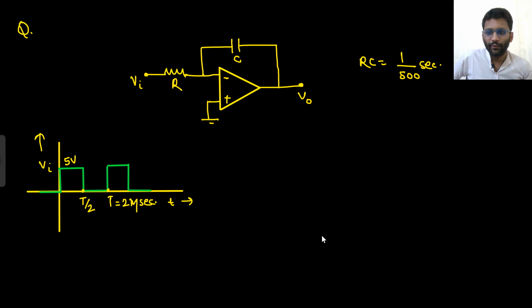Hi everyone, so I received a few more questions, so let's quickly solve them. So the ideal integrator was given, you needed to find the value of V naught at 2 millisecond. This is what they asked you, and this was an ideal integrator and the square wave was given.